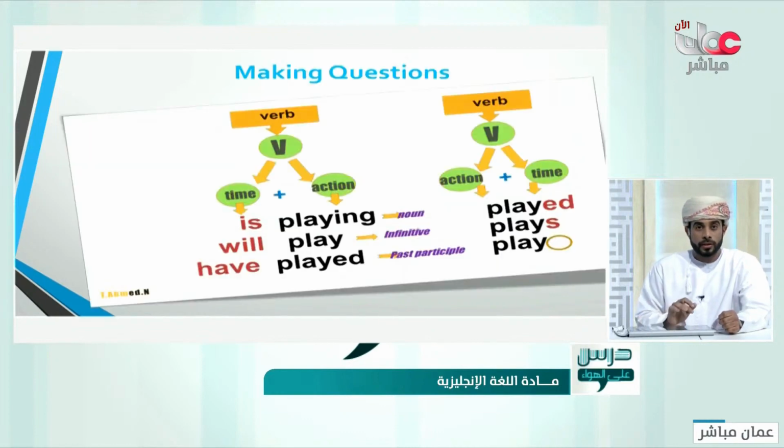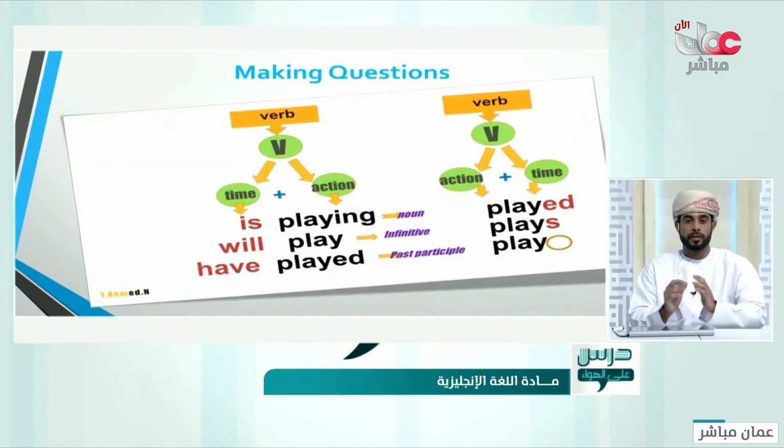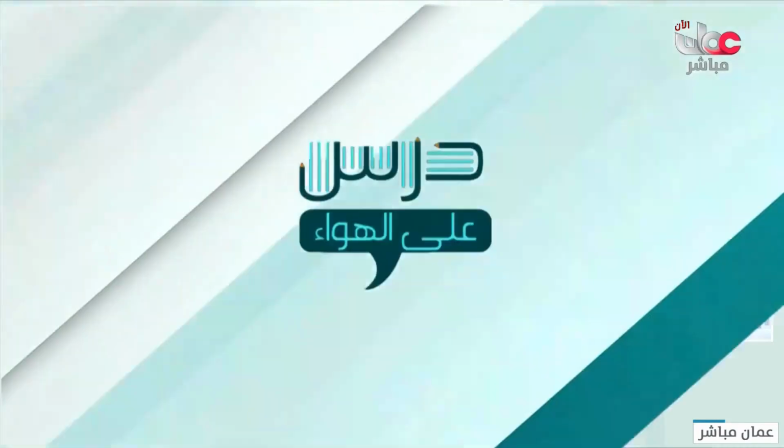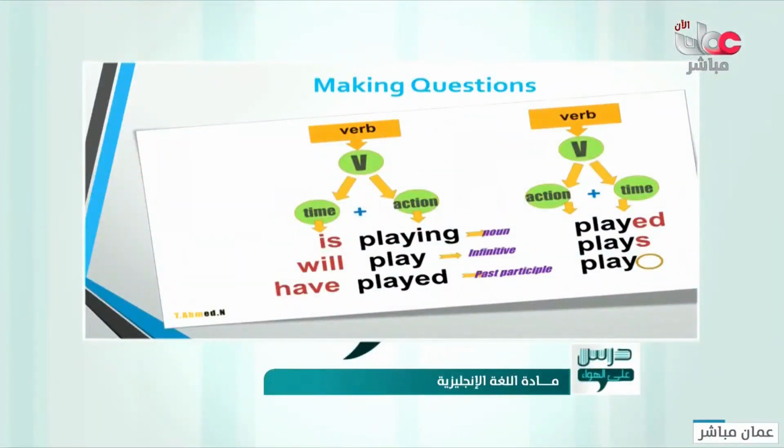Let's start with the first mistake that they go through: making questions. Making questions sometimes is difficult for students. As you know, the last time in our grammar revision, we were talking about verbs. First of all, how to form a question. We said that every verb has time and action. Every verb is supposed to have time and action. And we differentiate that there are two types of verbs: a verb that has the time in a separate word, and other verbs that have the time attached to them as a fixation.